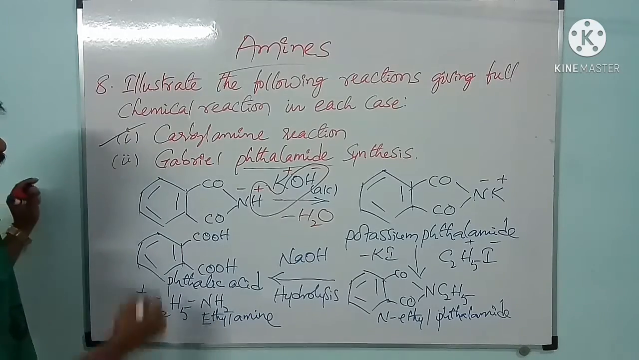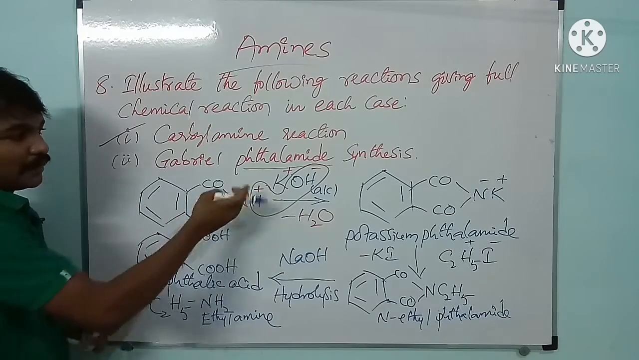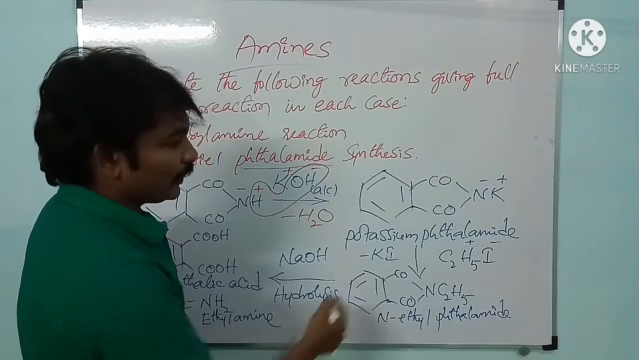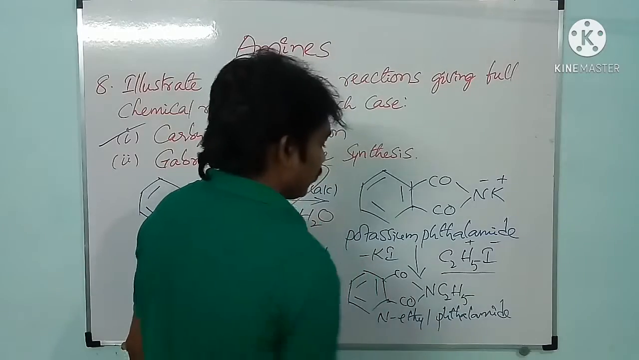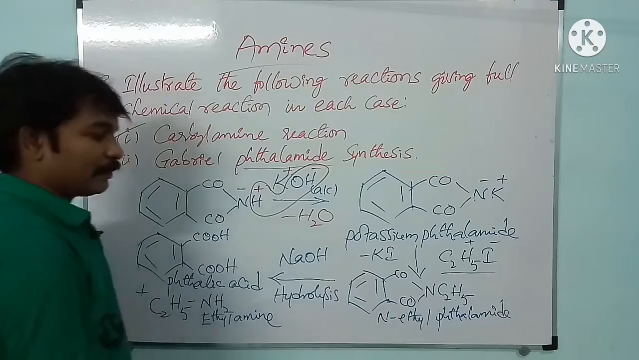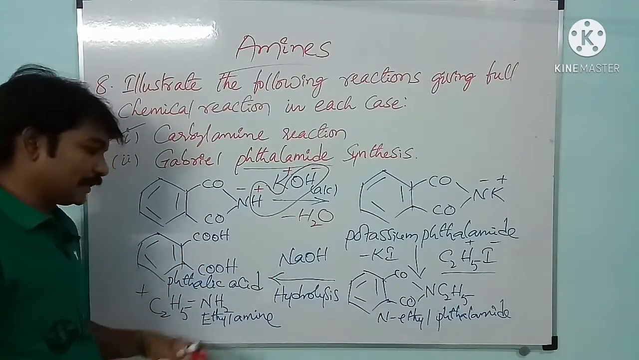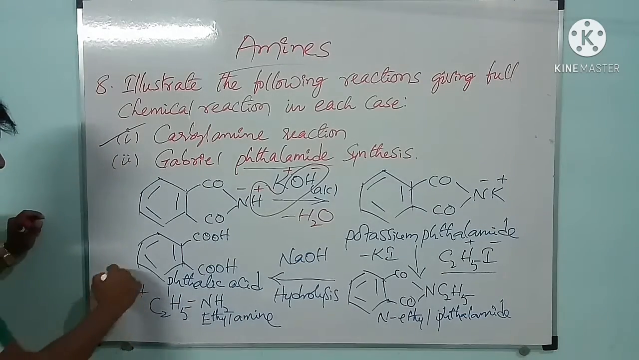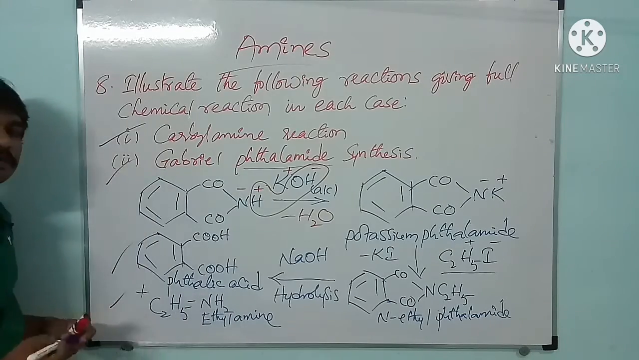Okay. In Gabriel phthalimide synthesis, first we are treating phthalimide with alcoholic potassium hydroxide, then we will get potassium phthalimide, and potassium phthalimide on treating with primary alkyl halide. Here I am taking ethyl iodide, and after treating with ethyl iodide we will get N-ethyl phthalimide, and N-ethyl phthalimide on reacting with sodium hydroxide followed by hydrolysis, we will get phthalic acid and ethylamine. Please note down this one and we will move to next.